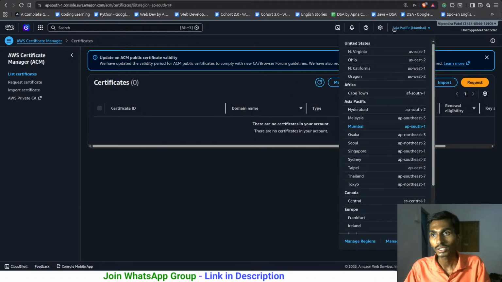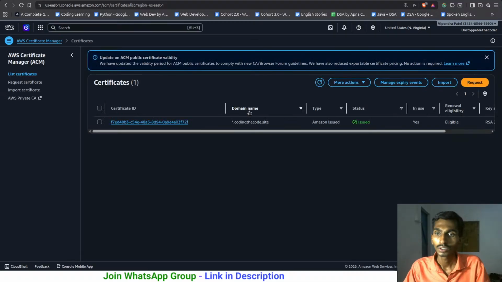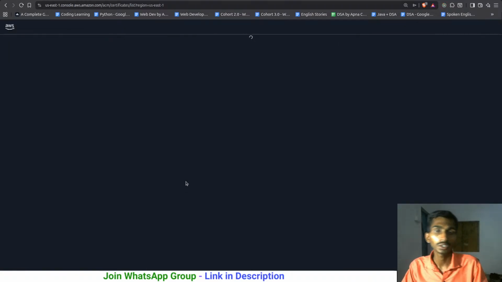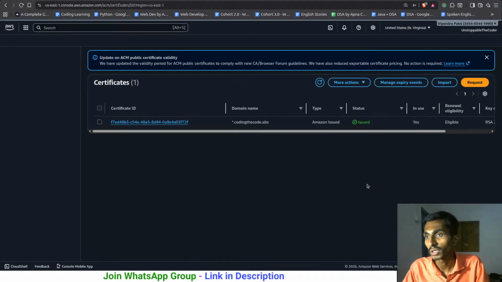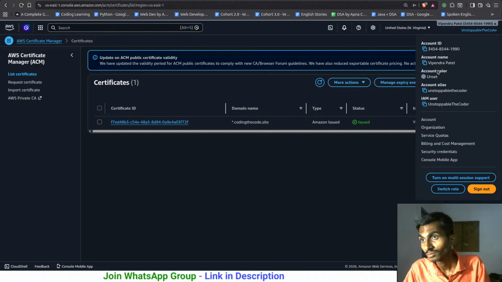That simply means it should definitely be from N. Virginia, mainly because there are data centers elsewhere, but the main center is in the US. So whenever you are creating the certificate, you should select N. Virginia. You can know more about it by googling, and you can request one more certificate.